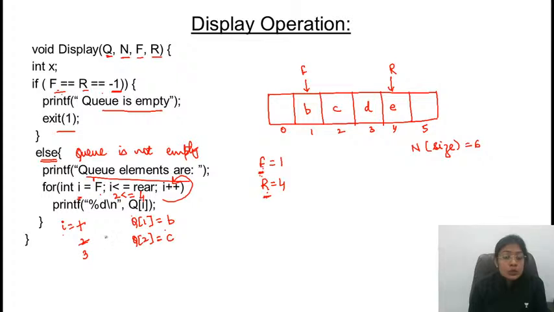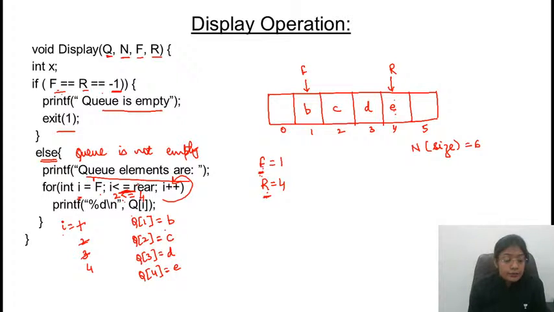Now Q3, 3 is less than equal to 4. Yes, condition is true. Then it will be printing the value whatever is present at the index 3, that is D. After that, increment the value of I becomes 4. Q of 4 पे what value is available, that is E. So equal to 4, अगर आप, what is this? This is rear. अगर equal नहीं लोगे, then it will not be printing the value of the last element of the Q. So definitely equal must be included here.